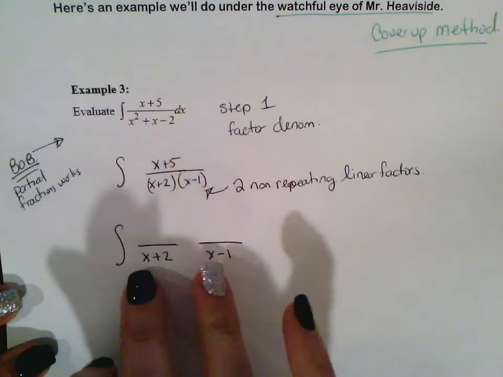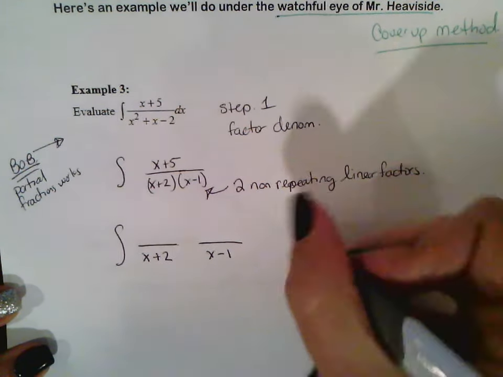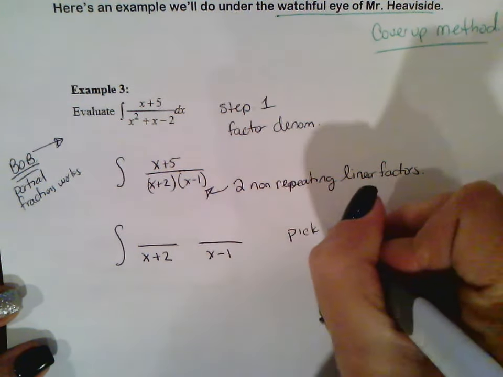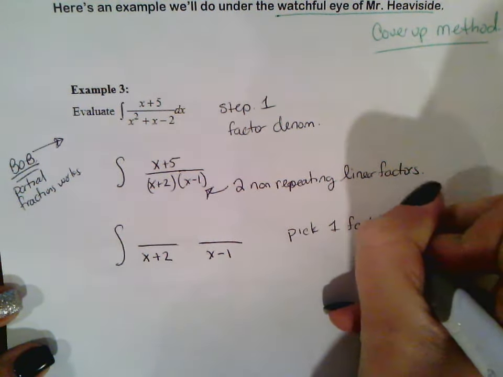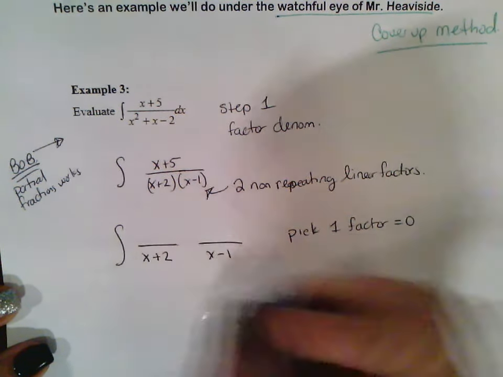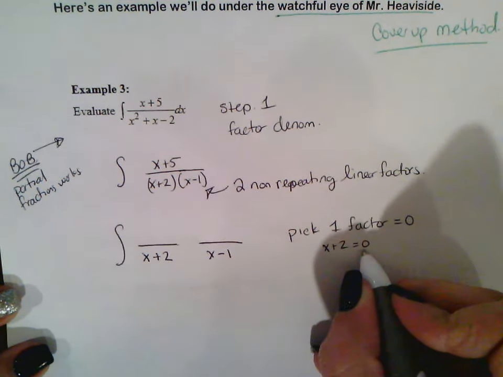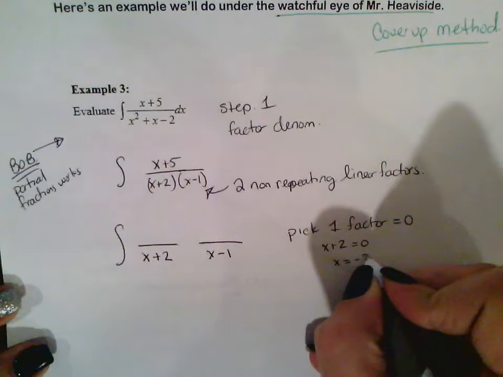Once you have your factors in the denominator, this is where the cover-up method comes into play. You pick one factor and set it equal to 0. I'm just going to pick x plus 2. So x plus 2 equals 0. Where does that happen? When x equals negative 2.